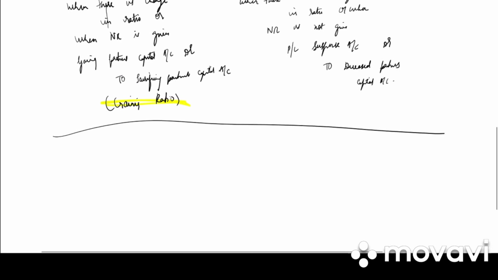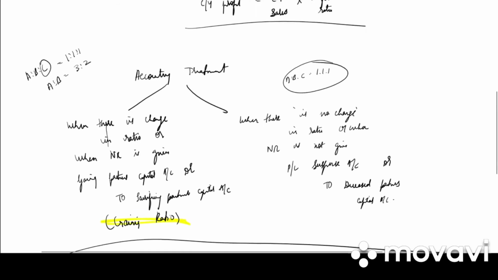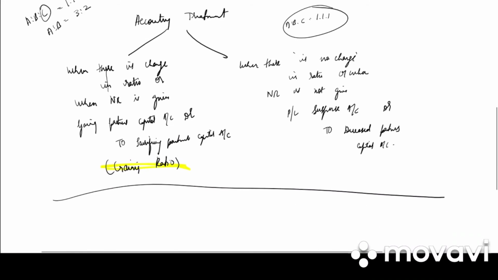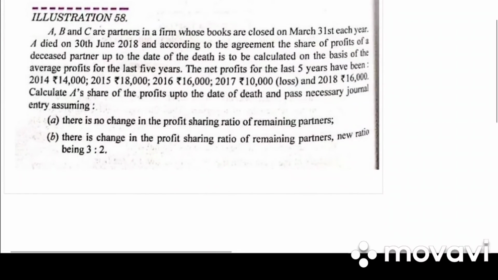So before, even in case of death of a partner, we had to prepare revaluation account, partners capital account, balance sheet. But in this year's syllabus, everything has been reduced and the only thing we need to learn is calculation of interim profit and its accounting treatment. So let us take down an illustration.